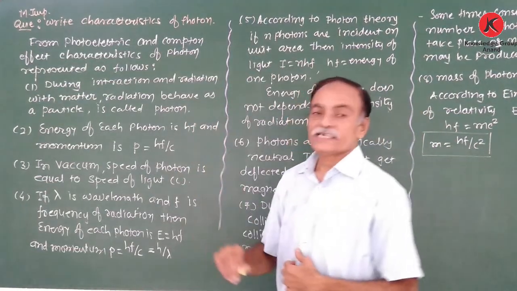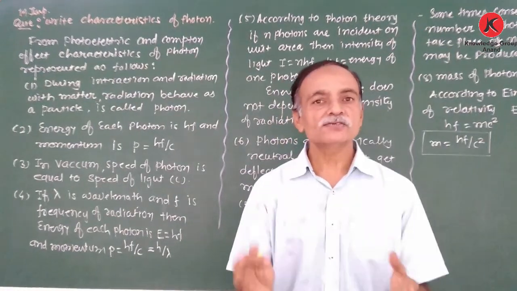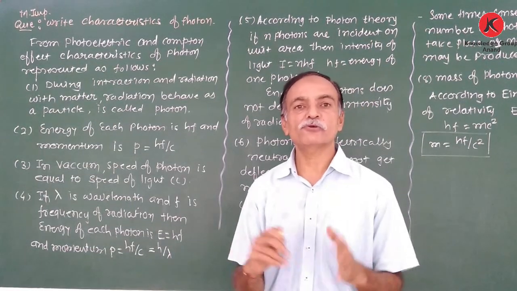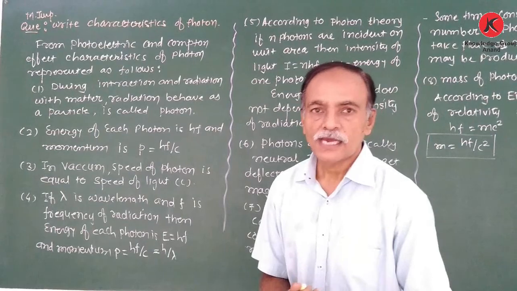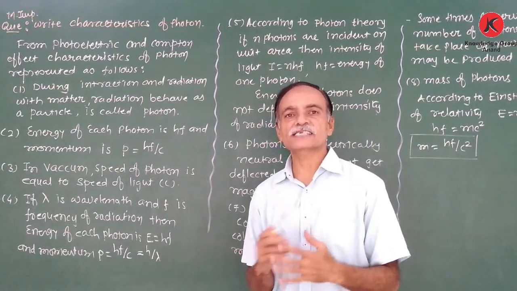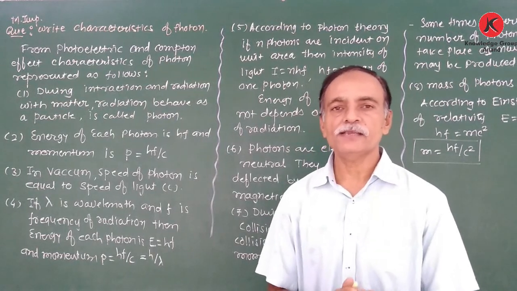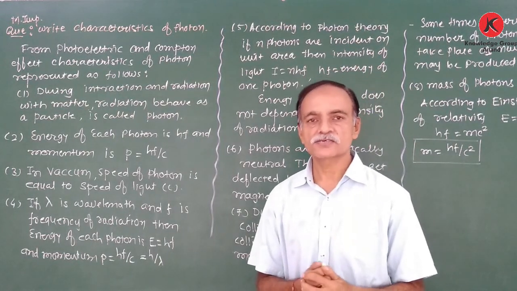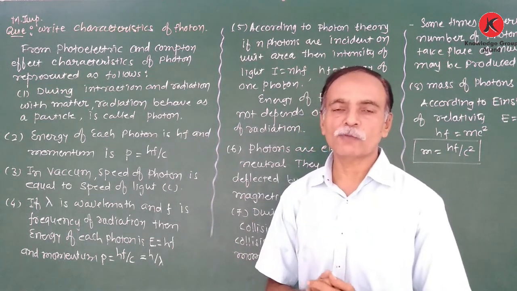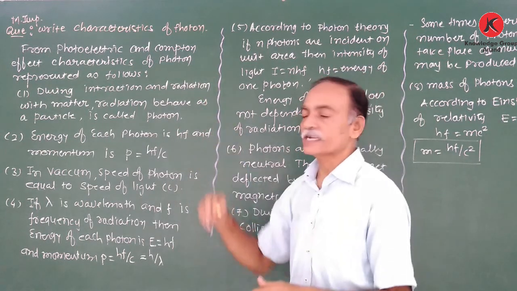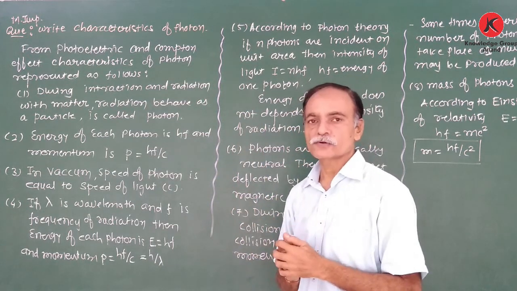Now, what are the characteristics of a photon? Already we discussed that a photon is a bunch of energy, that means a discrete unit of energy, known as a quantum or quanta or photon. And in Einstein's explanation, the photon has energy equal to hf and momentum equal to hf upon c. Now this question is most important, frequently asked for 2 marks: write any 4 characteristics of a photon.